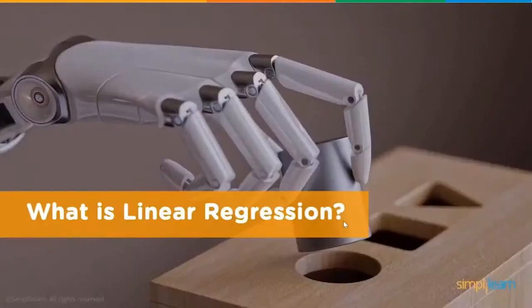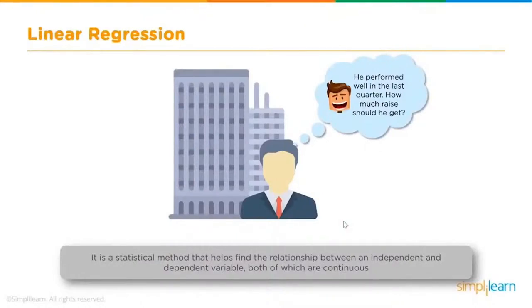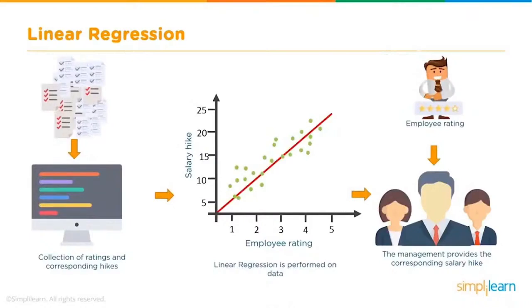Now let's do a quick comparison between logistic regression and linear regression, because they both have the term regression in them, so that can cause confusion. So let's try to remove that confusion. What is linear regression? Linear regression is once again an algorithm for supervised learning. However, here you're going to determine a continuous value. It could be the price of a real estate property, how much hike you're going to get, or a stock price. These are all continuous values. These are not discrete, compared to a yes or no kind of response that we are looking for in logistic regression.